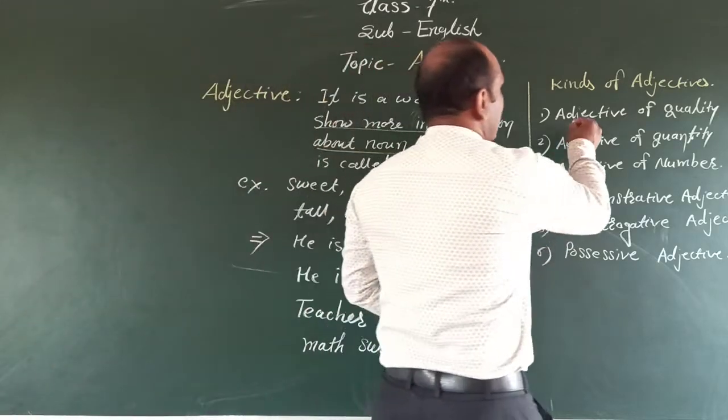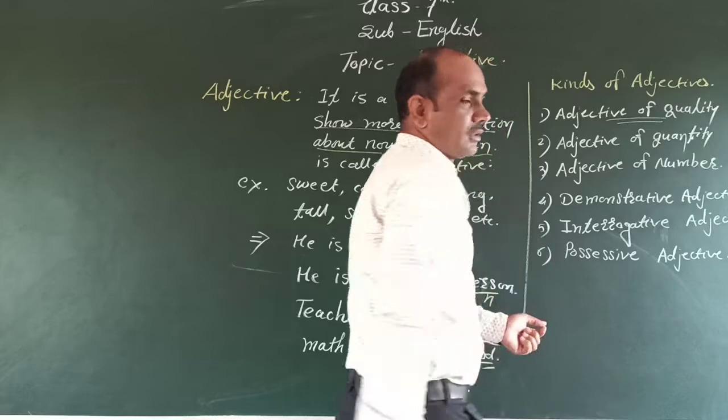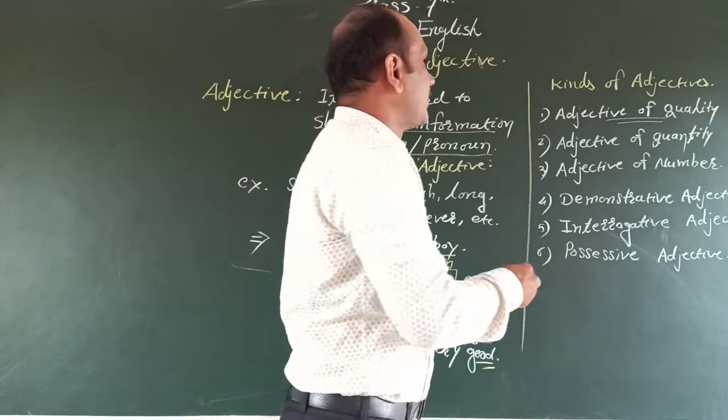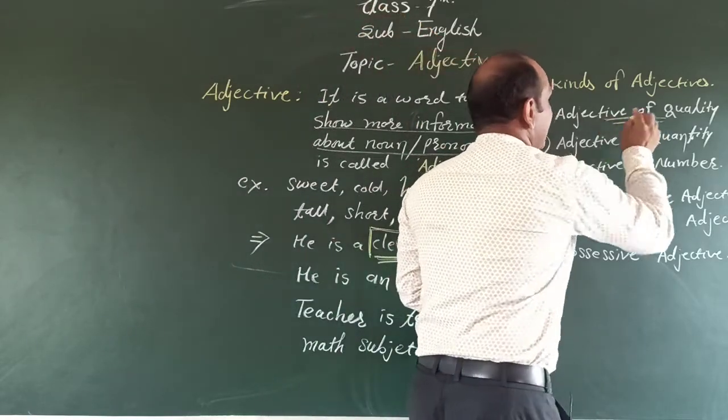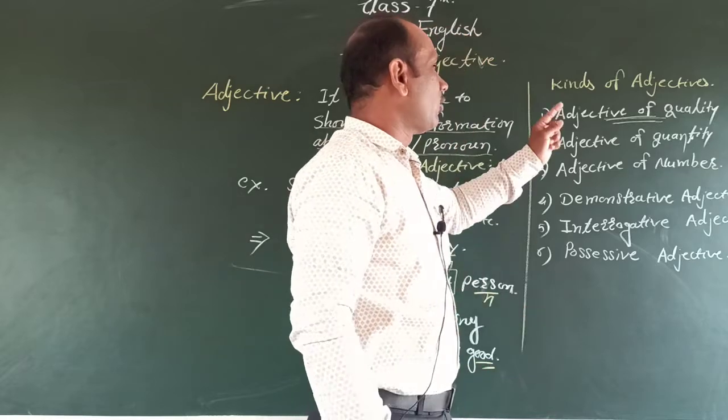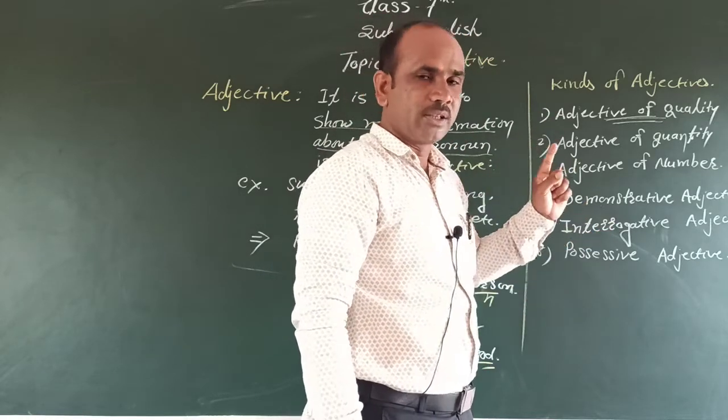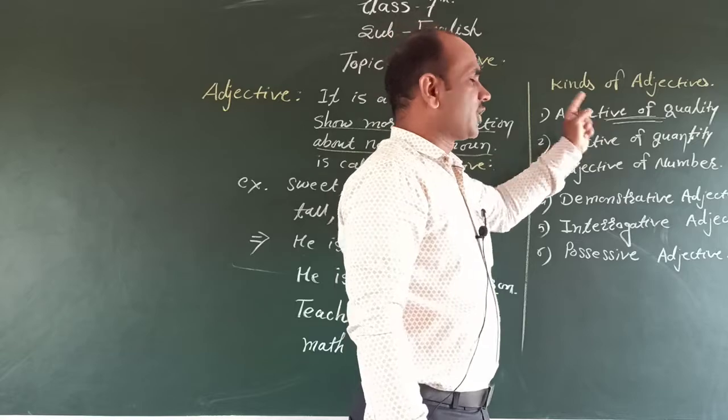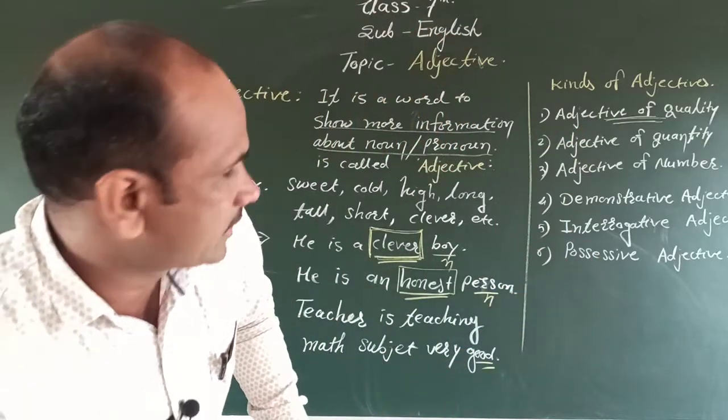Here we write the adjective of quality. We discuss adjective of quality here. Adjective of quality means an adjective that shows the quality of any person or thing. It is called the adjective of quality. We discuss some examples here.